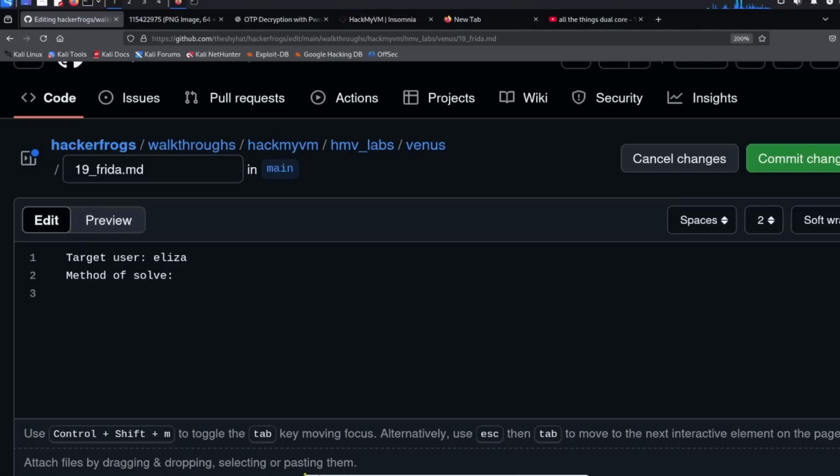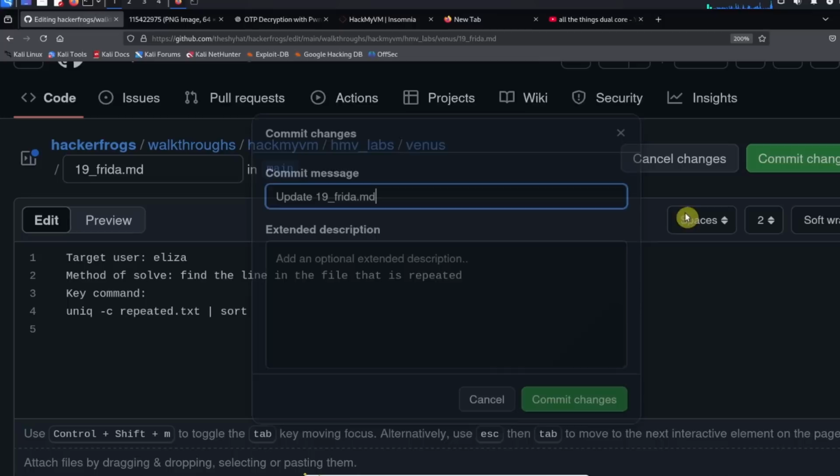And the method of solving this level was to find the line in the file that is repeated. And the key command we used for this level was this one right here. Let me copy paste it. So we use the uniq command and get the count for each line in the file right here. And then we sort it so that the repeated line ends up at the bottom of the output. Okay, so let's commit the changes.